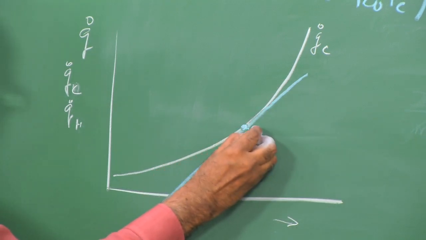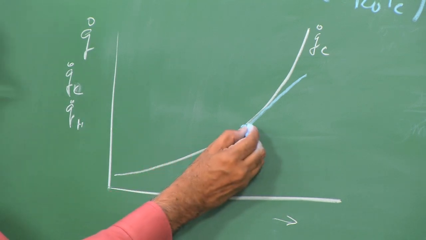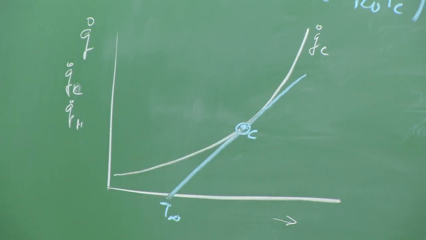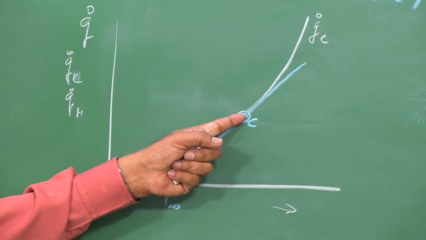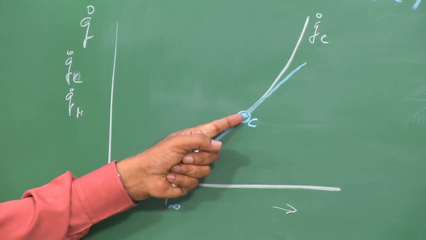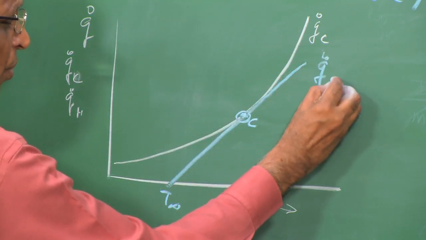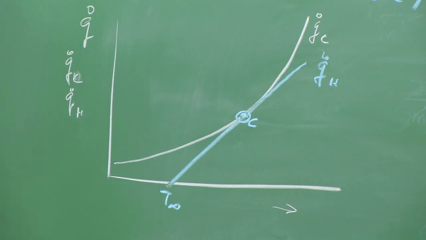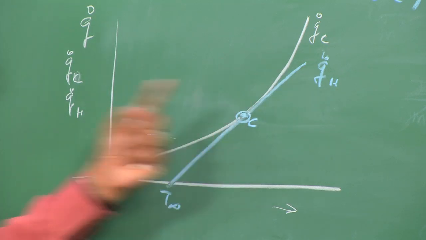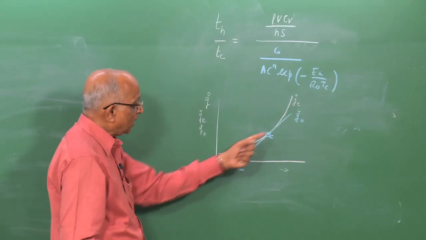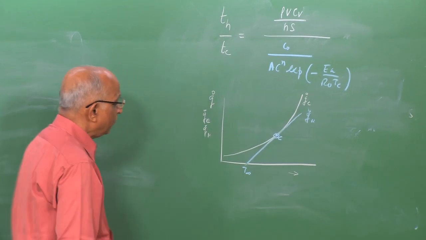This was the point C, and this was T ambient. How did we determine the value at Tc, the condition C? We said the magnitude of q dot c is equal to the magnitude of q dot h at that point. Second, the q dot h curve is tangent to the q dot c curve at point C. Therefore, let us look at the tangency condition and see whether I can simplify this expression.